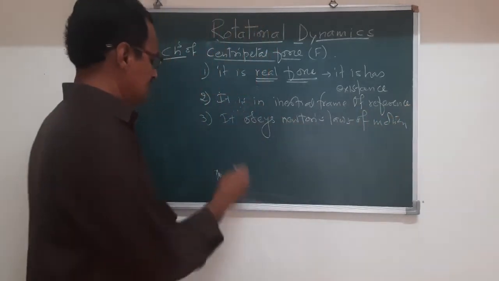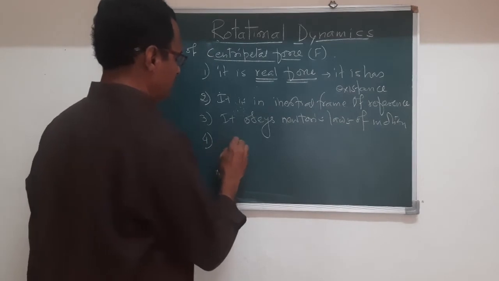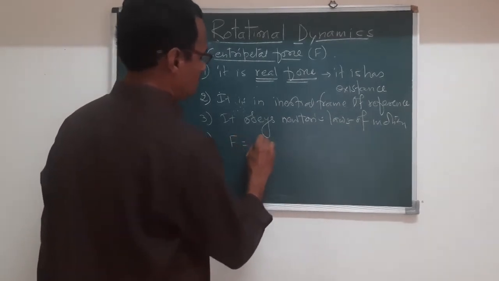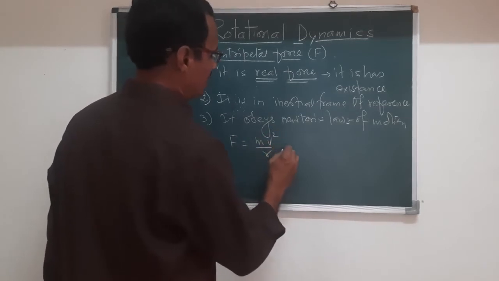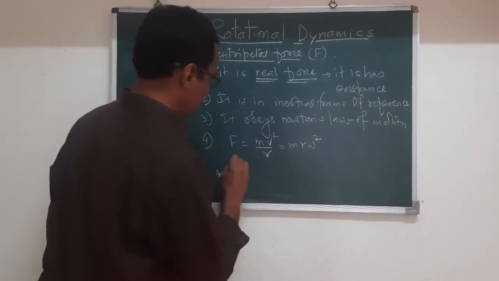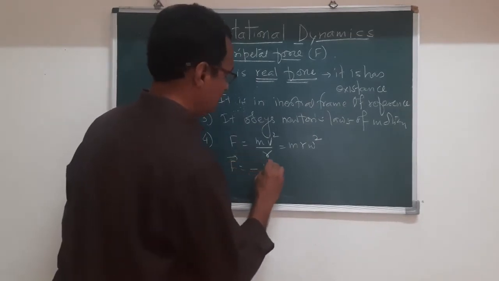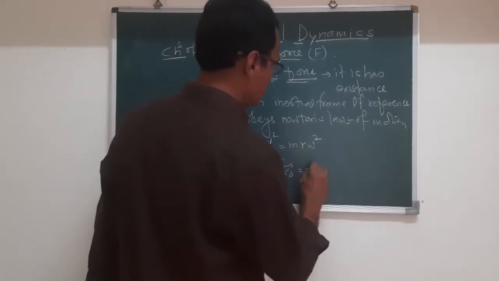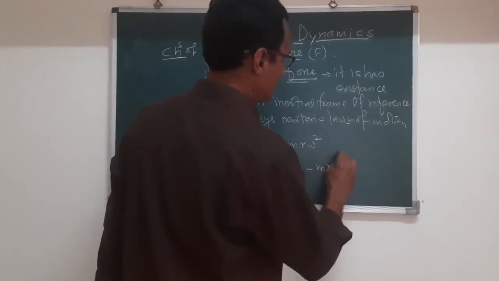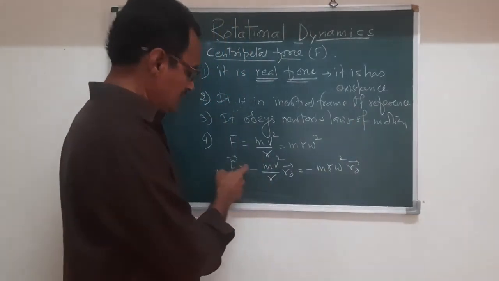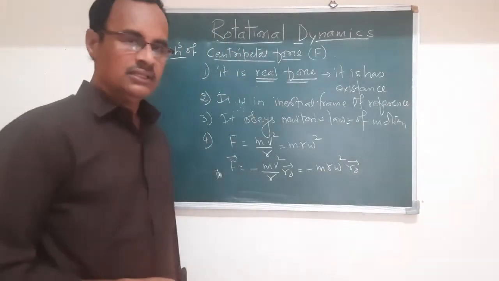Next characteristic is its magnitude: F is equal to m v square by r, or m r omega square. And with direction, vector F is equal to minus m v square by r into unit vector r0, or minus m r omega square r0. Here the negative sign indicates that this force is always directed towards the center.